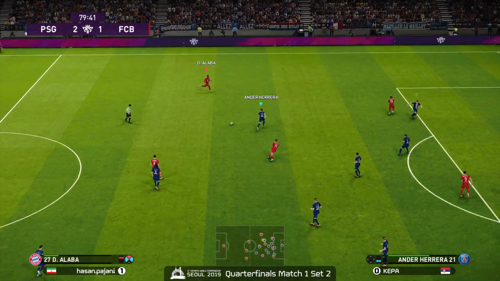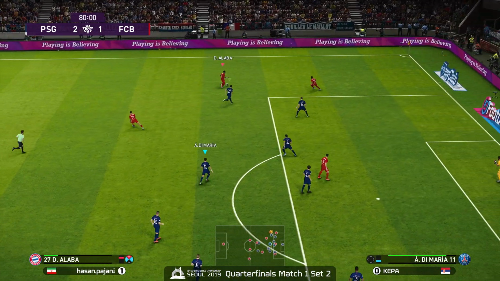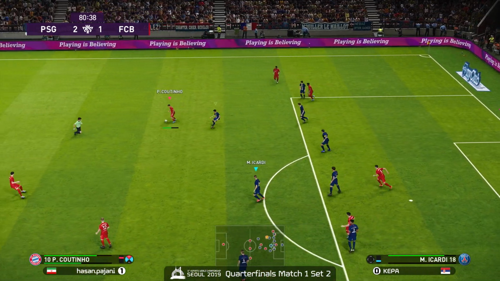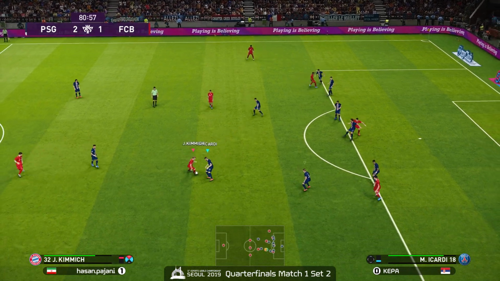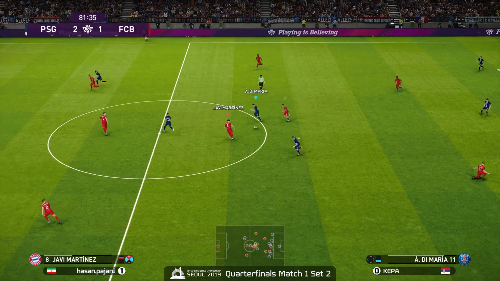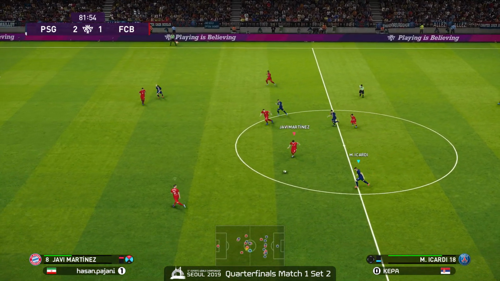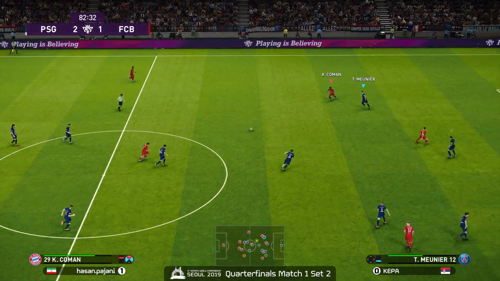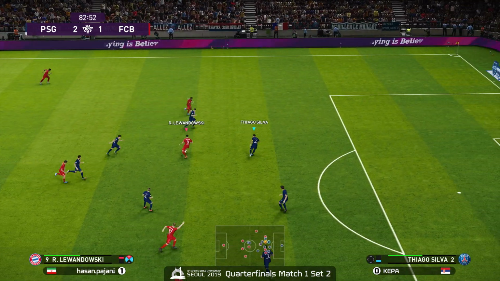Gonna probably look for that left side. Alaba. Does get it. Can he beat Herrera? Coutinho's there. Back out to Coutinho. Kimmich. Great interception using Icardi. Now with Icardi in possession. Right now, only 1 point separates Hassan Pajani from being able to equalize the series.